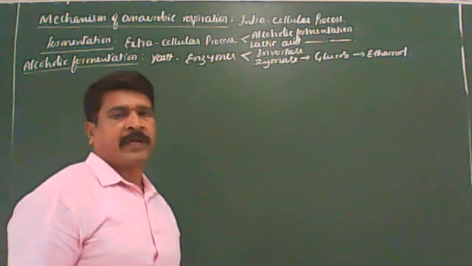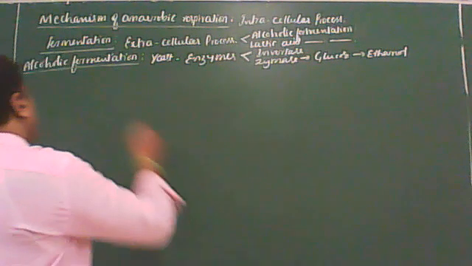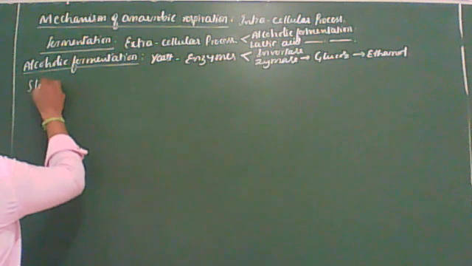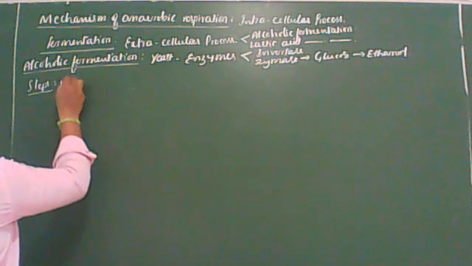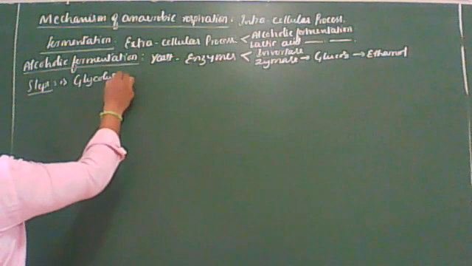Now, alcoholic fermentation takes place under the following steps. One is glycolysis.